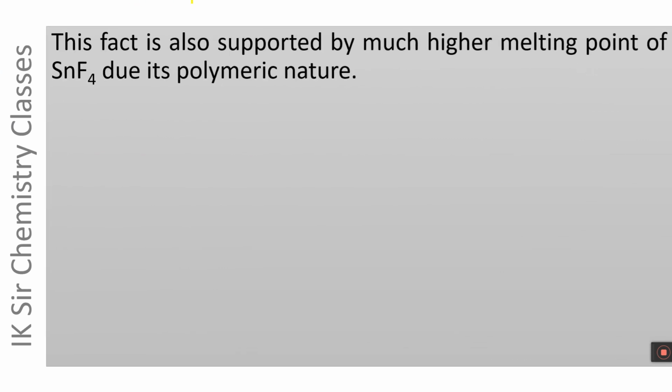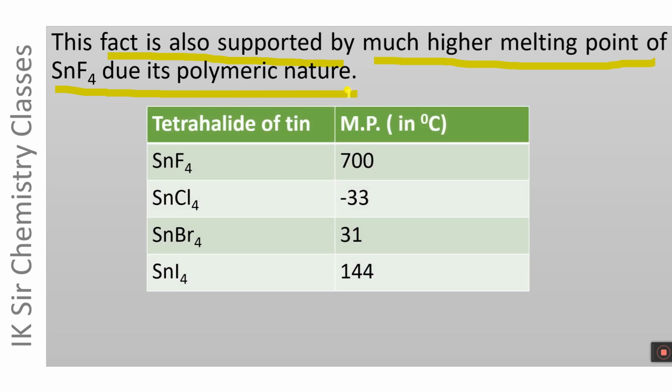The polymeric structure of SnF4 is also supported by the much higher melting point of SnF4 due to its polymeric nature. The melting points of tetrahalides of tin in degree centigrade are given in this table.